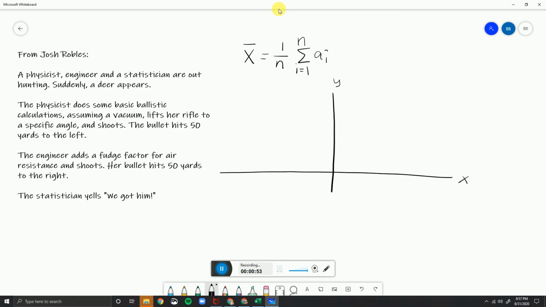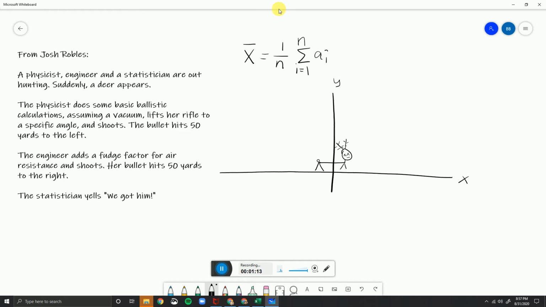Oh, now I have to draw a deer. Okay, so it's got a head and a neck and a body and some legs and a little baby floof tail and some antlers. And they're trying to get it.